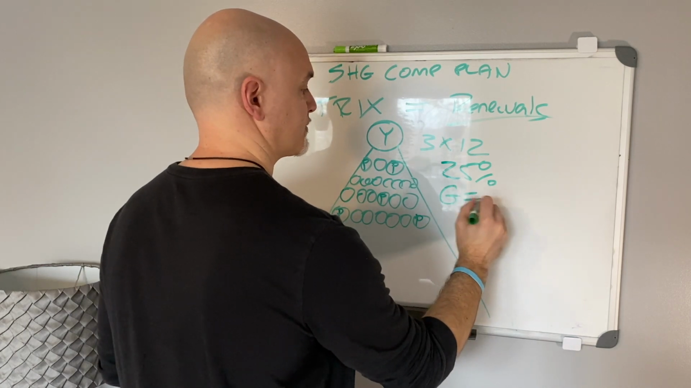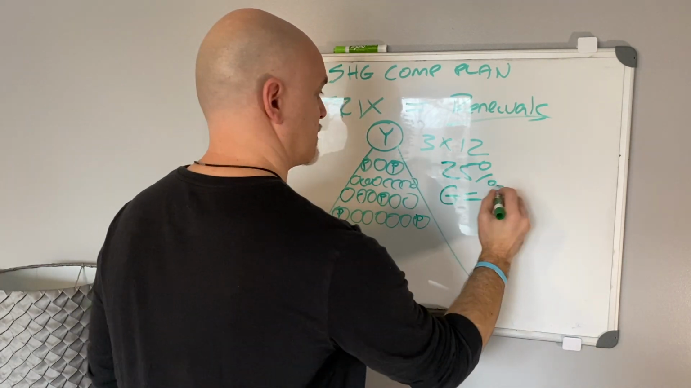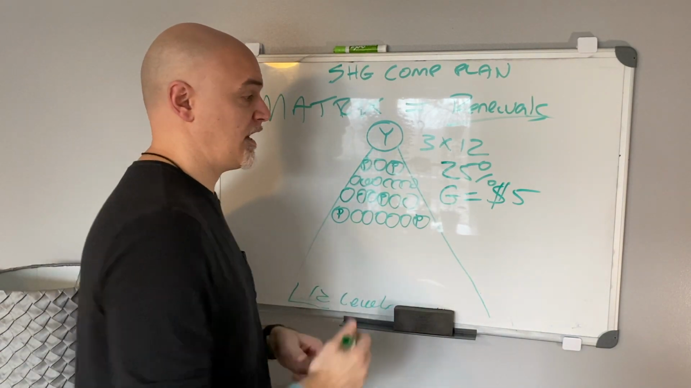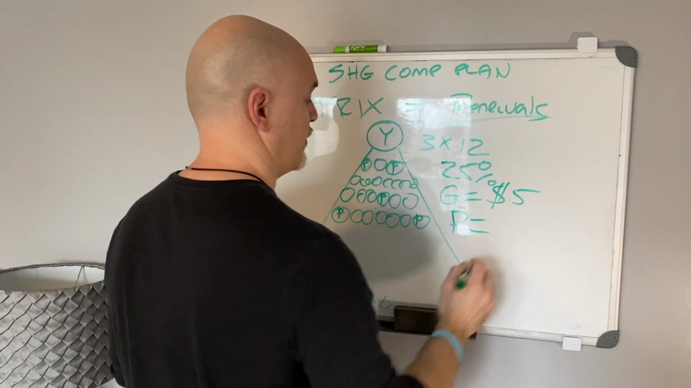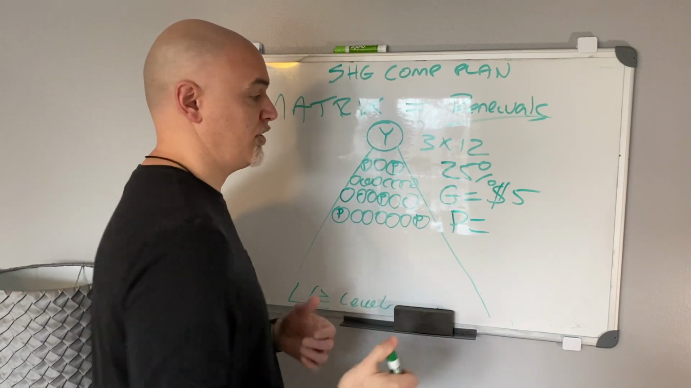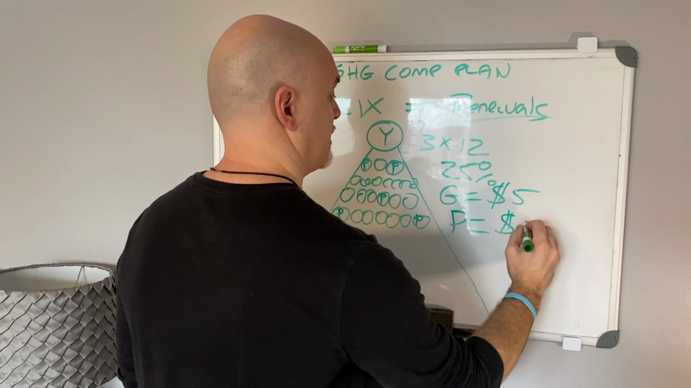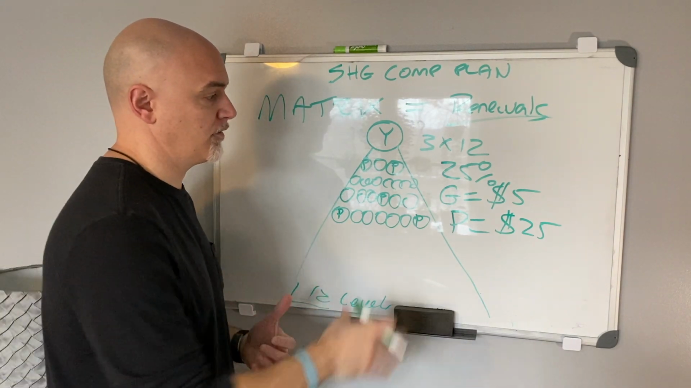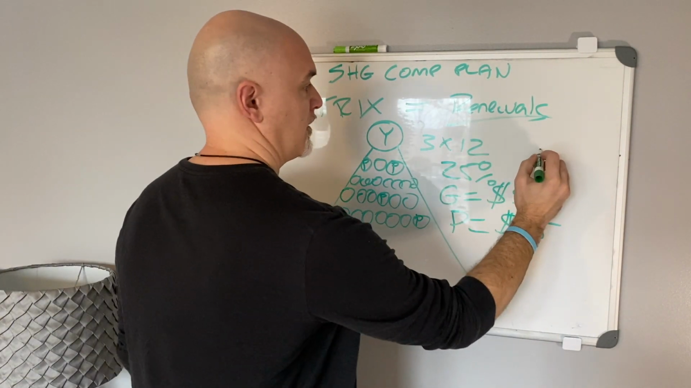So let's say you have golds and platinum. A gold, every time a gold renews, okay, you're going to get $5 every single month as long as they stay active. If you have a platinum, and they're somewhere down in your matrix, and they renew every single month, you're going to get $25 every single month, okay? So this is for personals, all right?